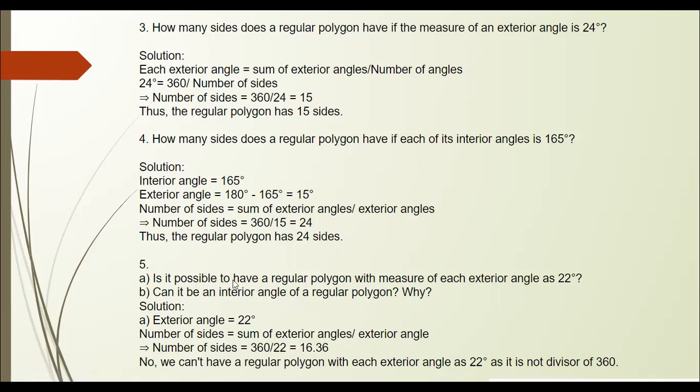Understand the question. Is there any regular polygon which has exterior angle 22 or interior angle 22 degree? Okay, let us see how to find it, how to know whether it is correct or not.